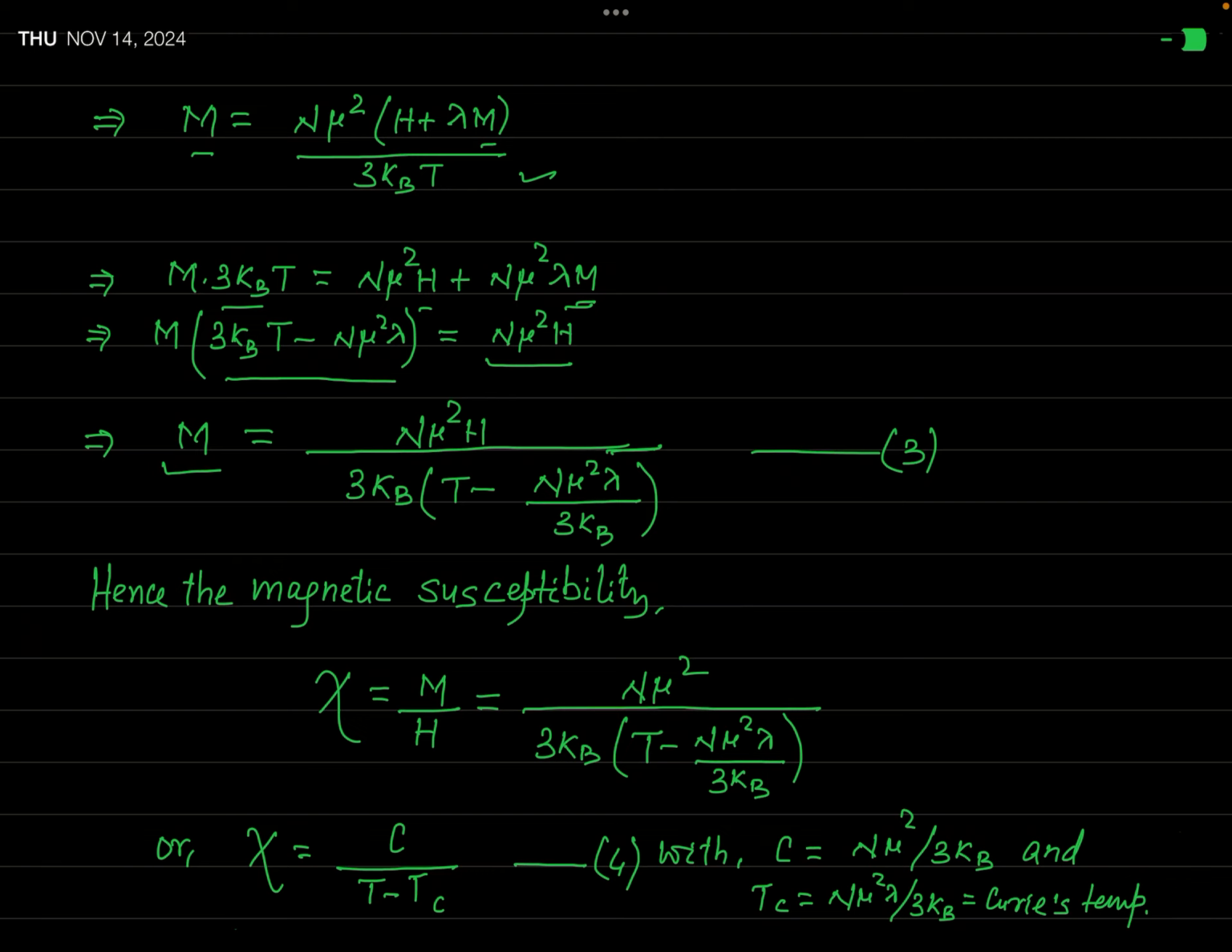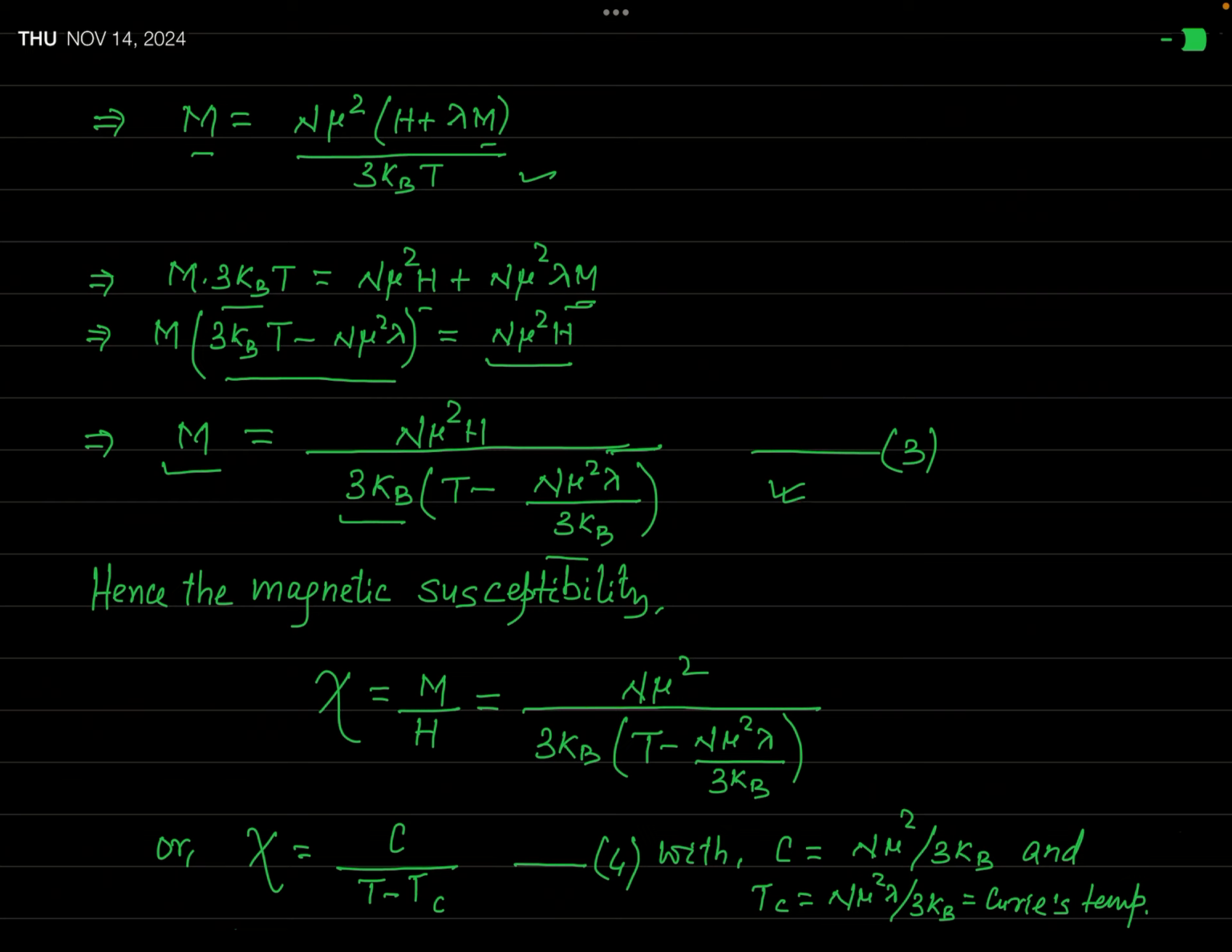Are you getting the things? Definitely you are getting the thing, because this is a very simple calculation. Okay. And so you can say that M is equal to this much. Here in the denominator I have taken this 3 kB as a common factor. Okay. So the remaining term will be T minus n mu square lambda over 3 kB. Okay. So this is the expression for the magnetization of a ferromagnetic material.